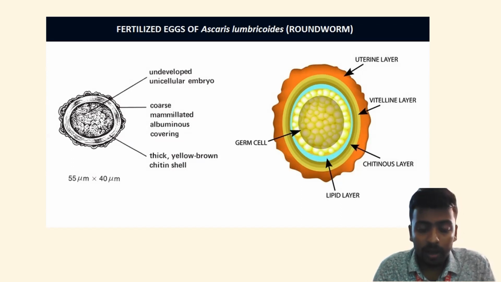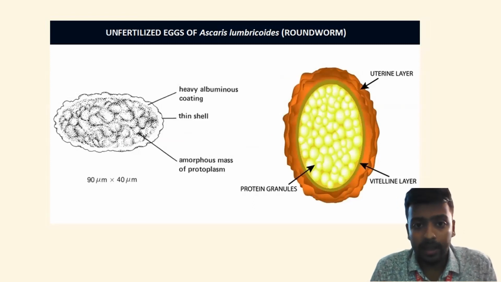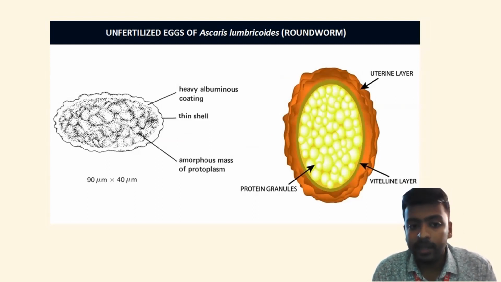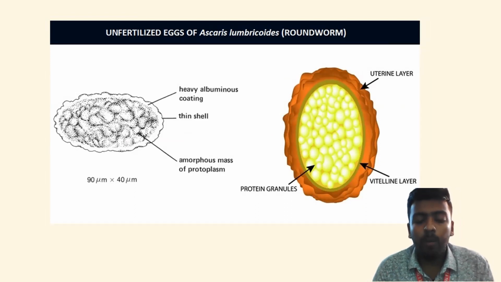If we look into the unfertilized egg, now sometimes what happens is the female worm doesn't get fertilized, but it still lays eggs. Now these eggs are unfertilized eggs. This happens when there is an absence of the male worm. In the absence of the male worm, the female still lays eggs, but these eggs are unfertilized. Now, if we look at the structure of the eggs, they are narrower and longer compared to the fertilized egg.